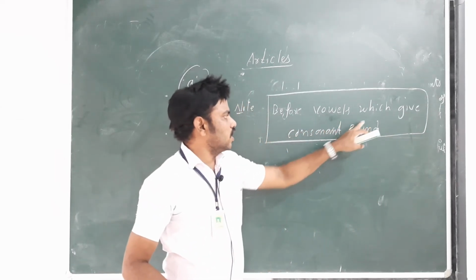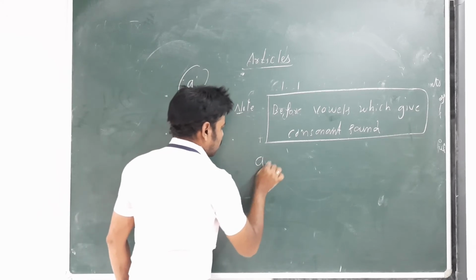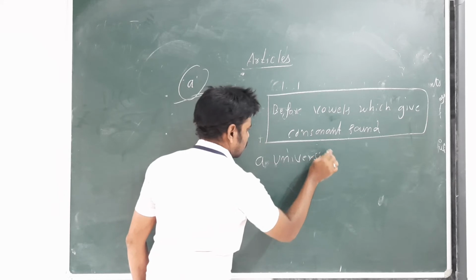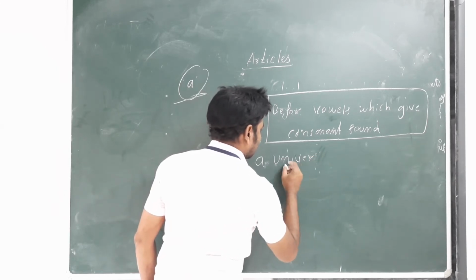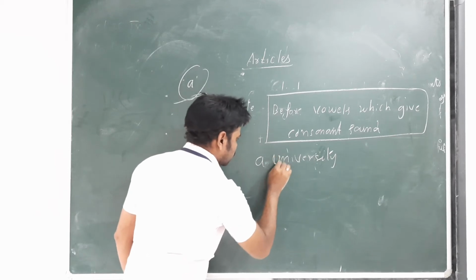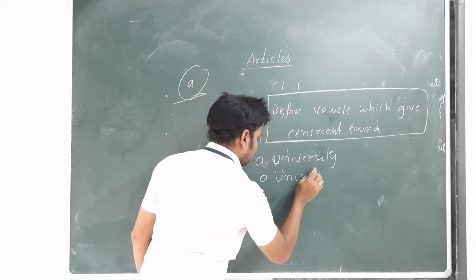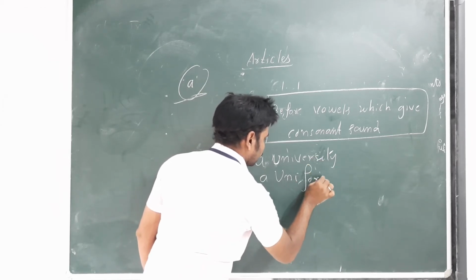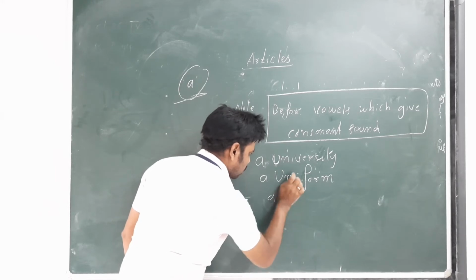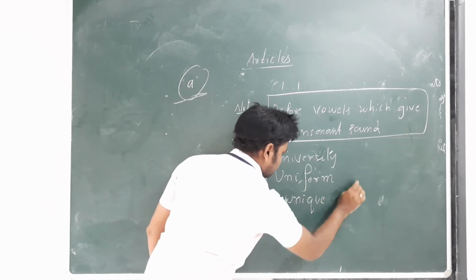For example, a university. A university. A uniform. A unique person.